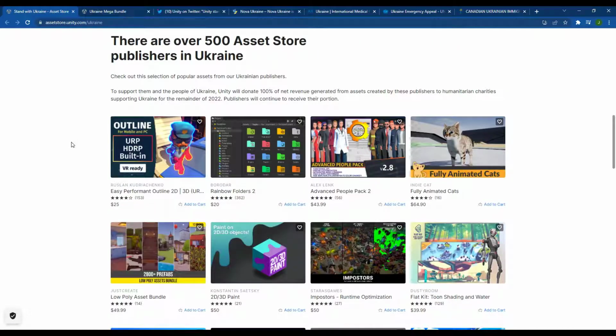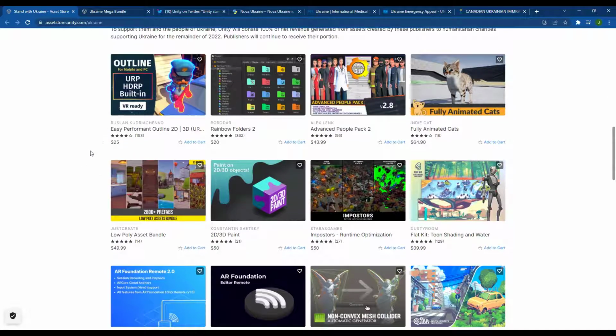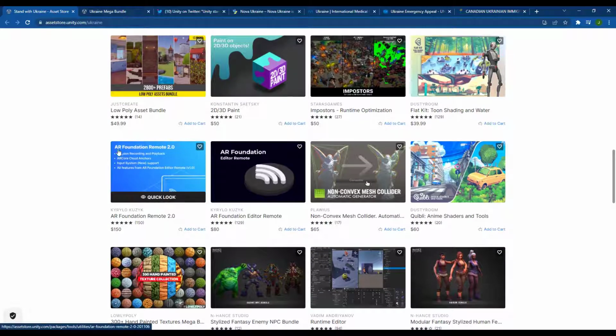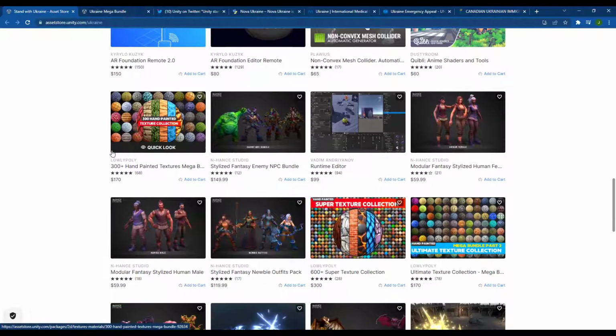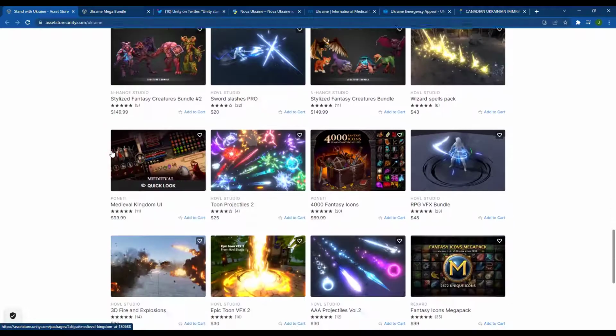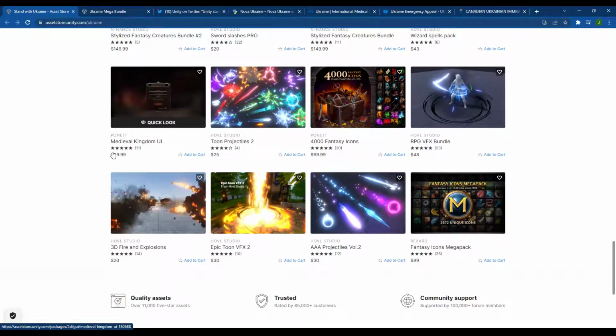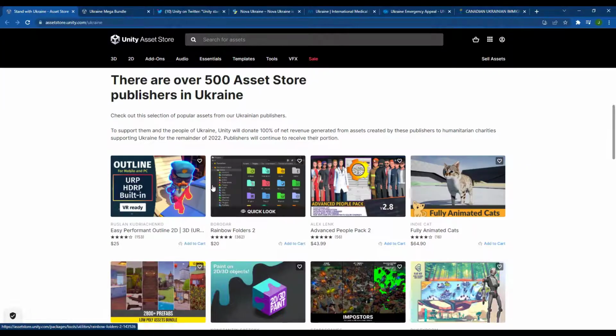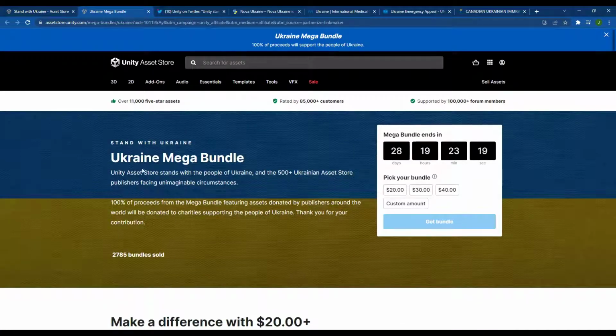If you scroll down on this page, you can see some of the different assets contained inside of the Asset Store from Ukrainian creators. So you can see what's available there. If you do purchase any of those, obviously you're going to be supporting those creators, but in addition, those proceeds are going towards those 4 charities. So you can check those out on assetstore.unity.com/Ukraine.